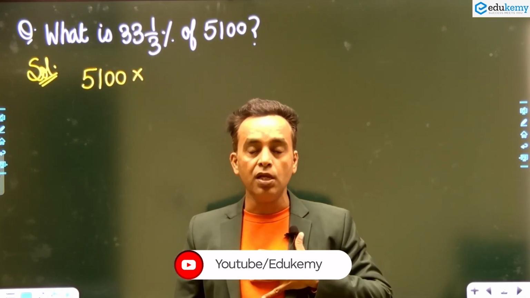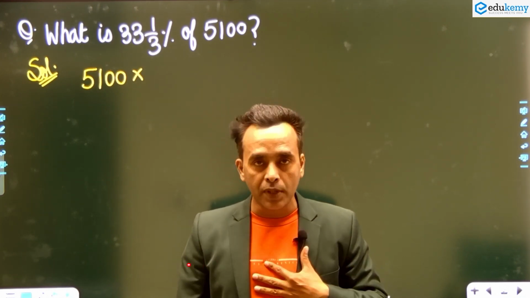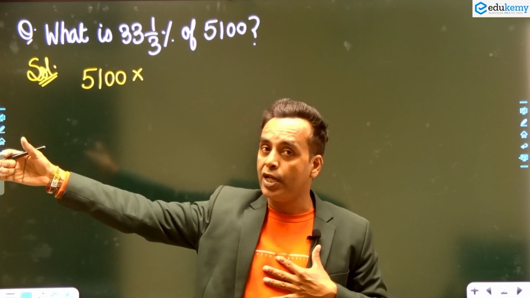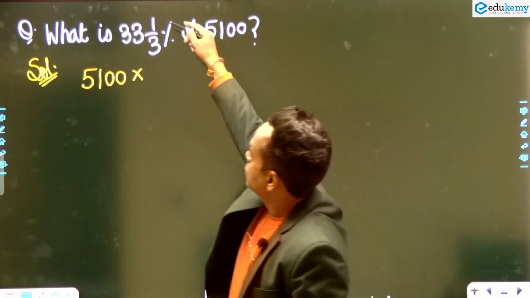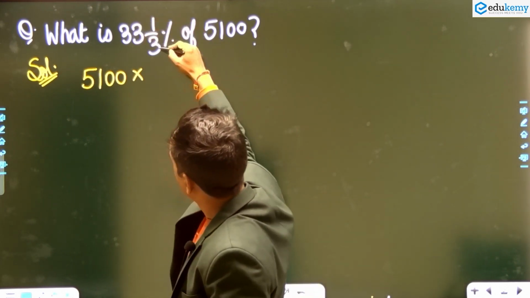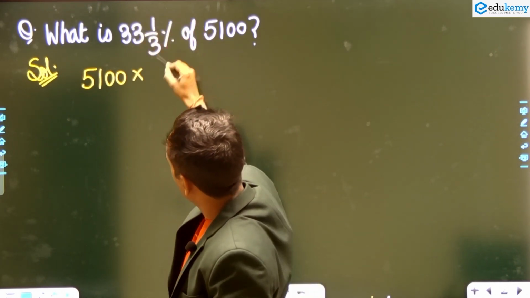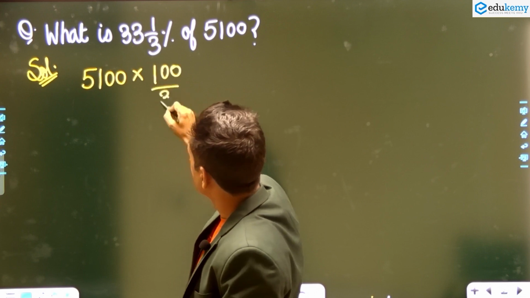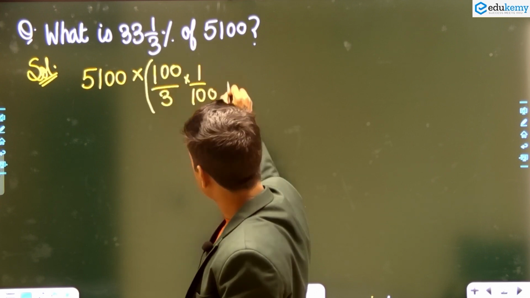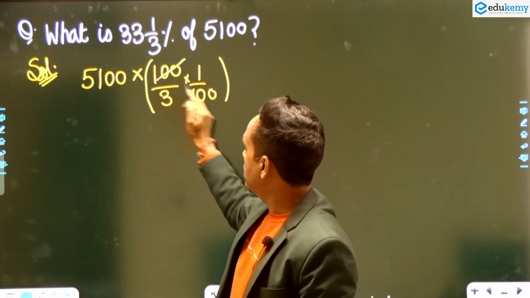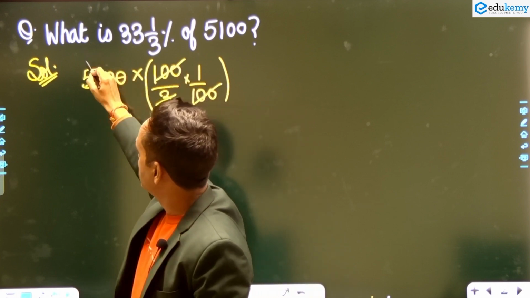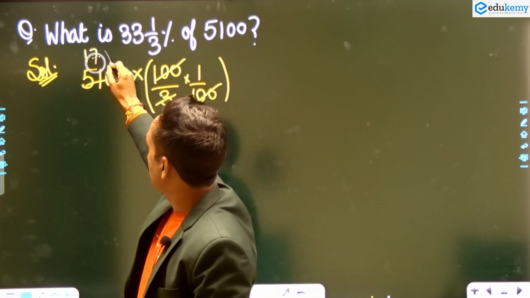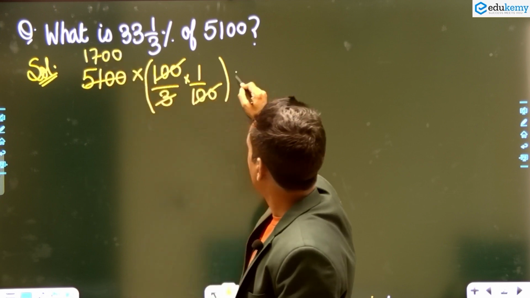I can say that I have 200% more money than my friend. If my friend has 100, I have 300 rupees, like this. Now you have to write here 3 into 33, 99 plus 1, 100 by 3, and percentage means 1 by 100, like this. So 100 cancels 100, so it is 1 by 3, and you can cancel 3: 3 once 1, 3 sevens 7, and you got 1700.